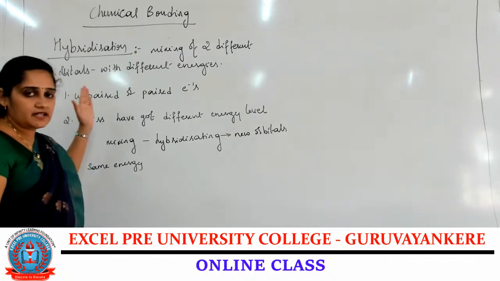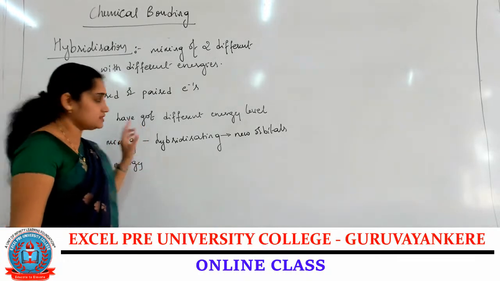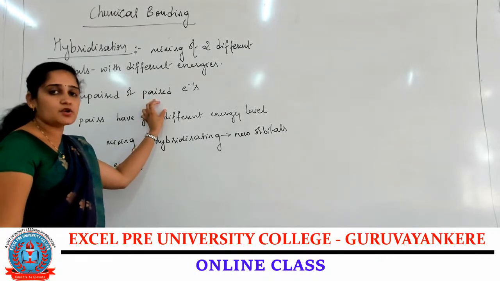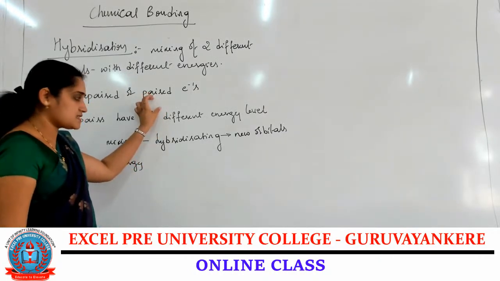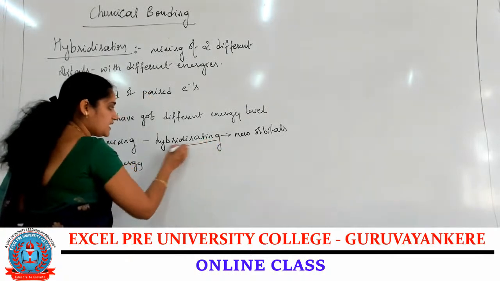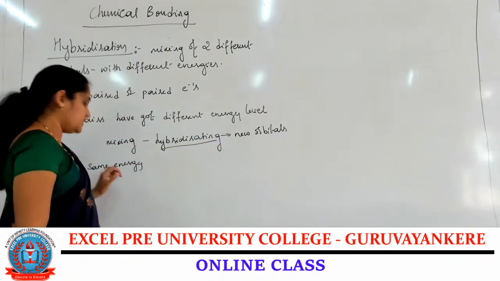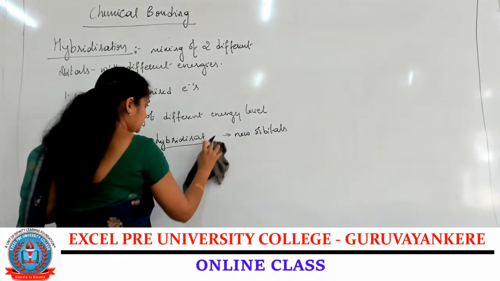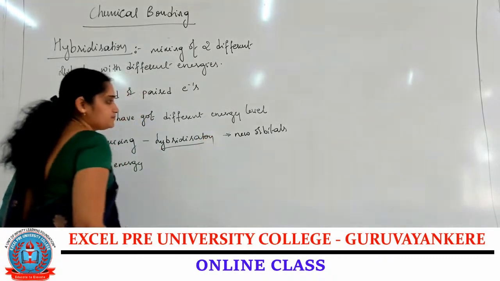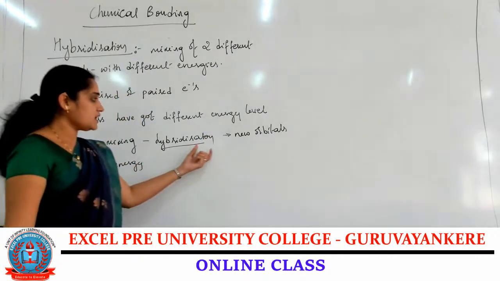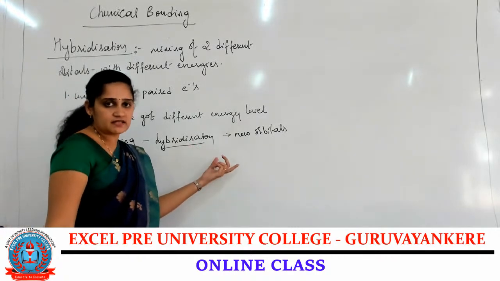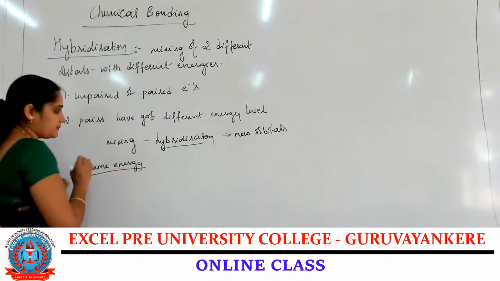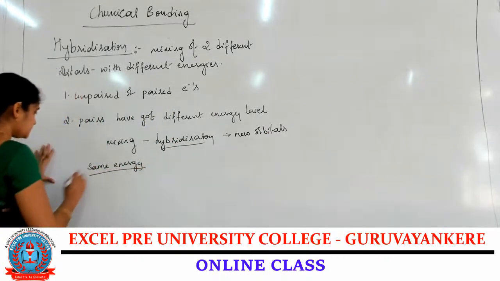Unpaired or paired electrons should be present in the valence orbital. The unpaired and paired electrons present in the valence orbital undergo mixing, and that mixing process is nothing but the hybridization process. After the hybridization, it forms new orbitals, and these new orbitals have a similar energy.